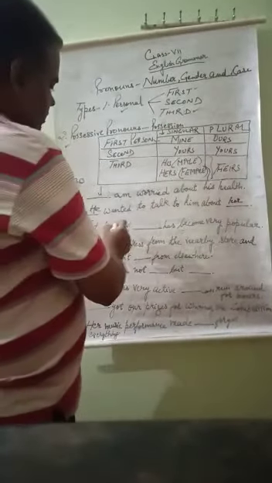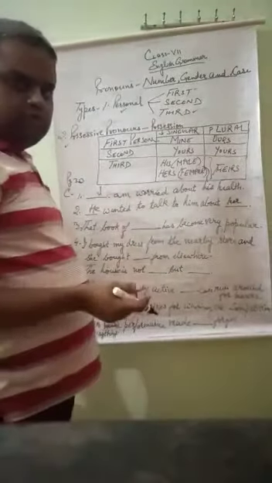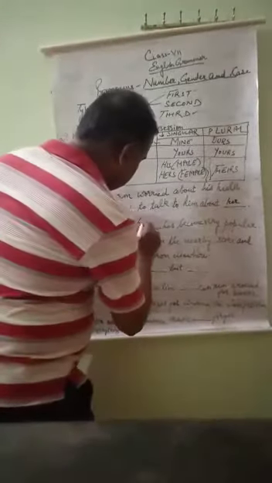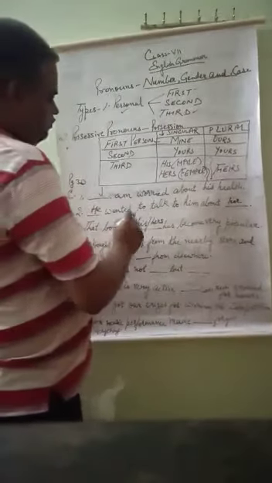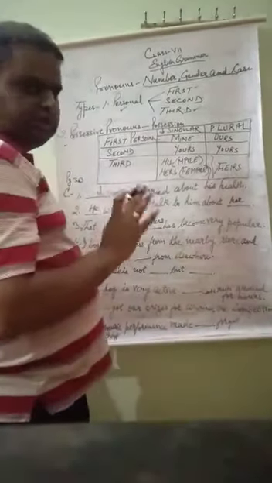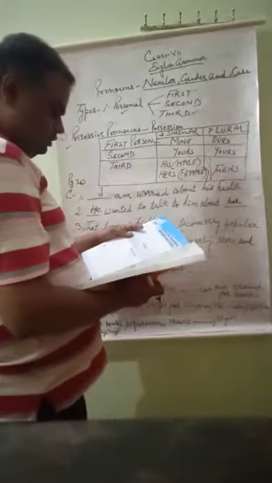Third is, that book of dash has become very popular. That book of, we can write here his also and hers also. That book of his or hers, both are correct, has become very popular, isn't it?